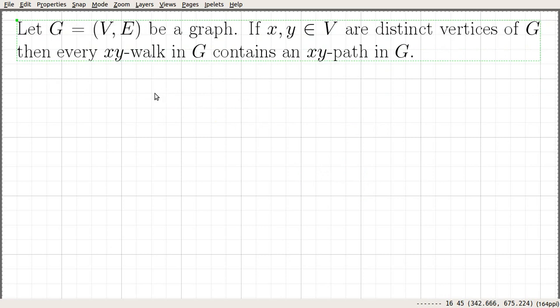Before finishing this video, let's go through one theorem related to walks and paths in a graph.